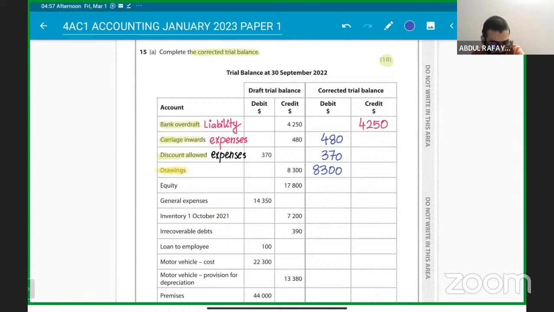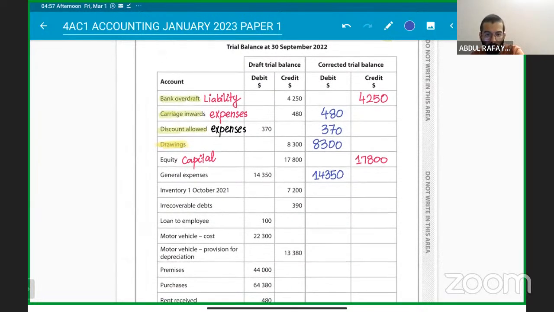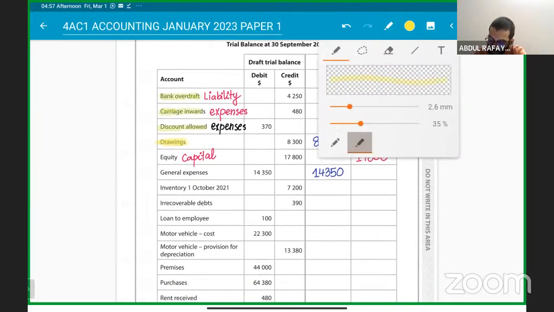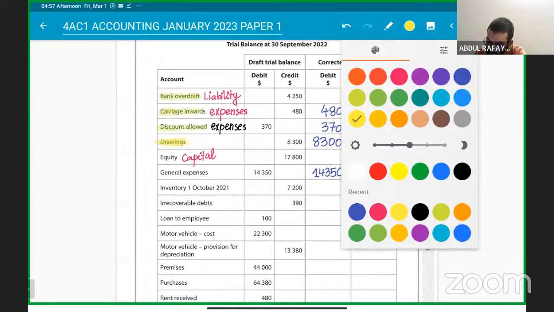Then equity is basically your capital. So equity will always come on the credit side. Equity is basically your capital, so capital always comes on the credit side. Okay, understood? Then the word itself says general expenses. We already know expenses are debit nature. So we'll get 10 marks for correcting this trial balance. Always remember, sir, not difficult, not tricky.